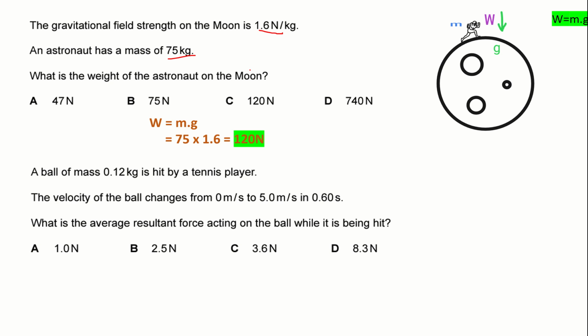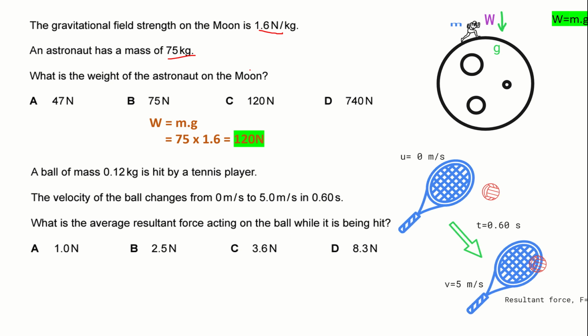Moving to the next question. A ball of mass 0.12 kilogram is hit by a tennis bat. The velocity of the ball changes from 0 to 5 meter per second in 0.60 seconds. The question is to find out the average resultant force acting on the ball while it is being hit. So we should understand that the ball has a mass which is 0.12, and before it is being hit, the ball was at rest, it was not moving, so the velocity is said to be 0 meter per second. And as it is being hit, what happens to the velocity?